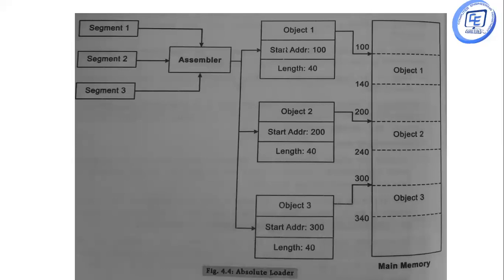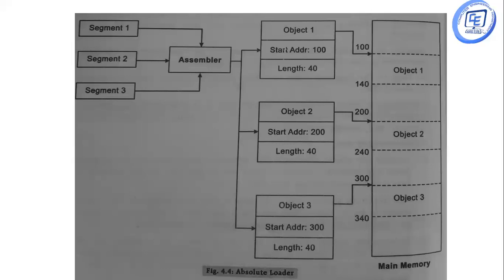Here is a schematic for the absolute loader. Now there are three segments, segment 1, segment 2 and segment 3, given to the assembler. The assembler assembles them and creates the object modules 1, 2 and 3.